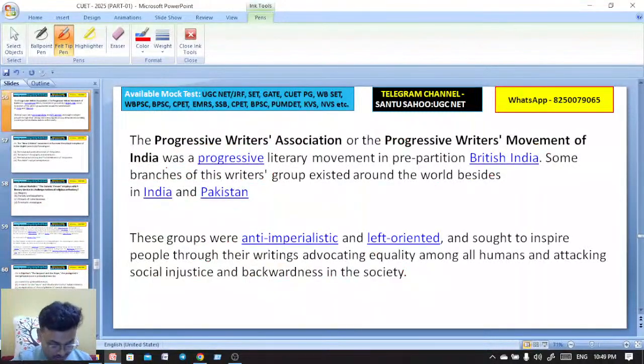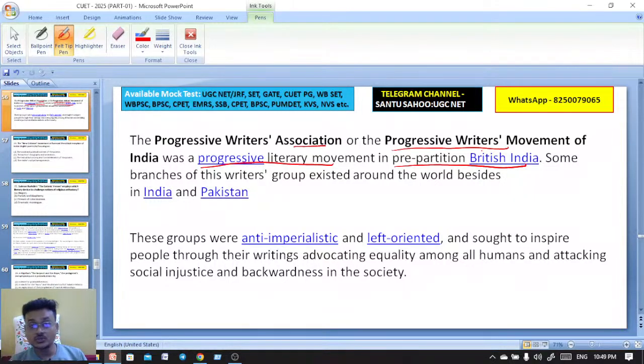Here you see the explanation that the Progressive Writers Association or the Progressive Writers Movement of India was a progressive literary movement in pre-partition British India. When? In pre-partition British India. So some branches of this writers group existed around the world besides in India and Pakistan. Here the focus, these groups were anti-imperialistic.